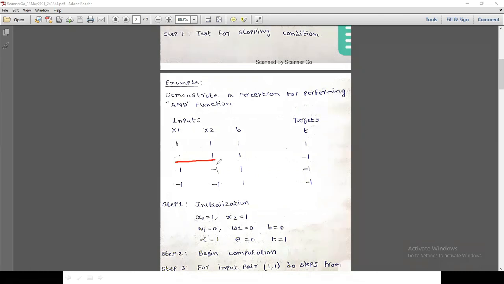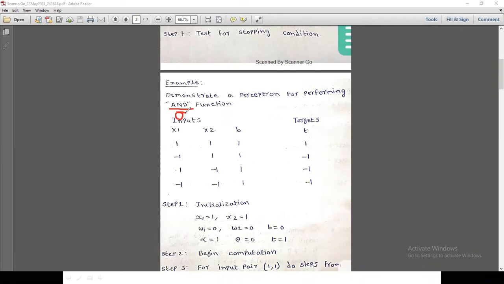Now you try to solve the third and fourth inputs. These are the targets. In tomorrow's class we are going to discuss the remaining part of this, and instead of the AND function we are going to use OR.